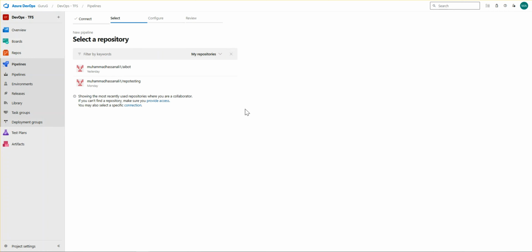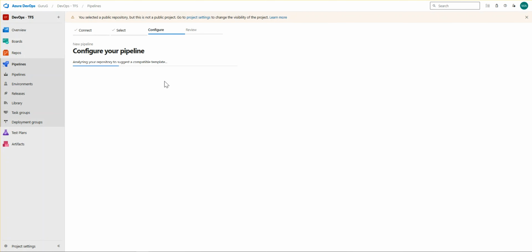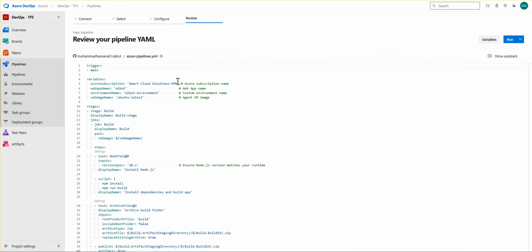After you enter the credentials, you will have the same screen as I have. It will be showing the repositories of the account which you have entered. Here you can see I have two repositories. One is Muhammad Hassan Ali 1 slash AI bot, and the second one is MSAI slash repo testing. The code of my chatbot is on AI bot, so I have to select this. And here you can review your YML pipeline.